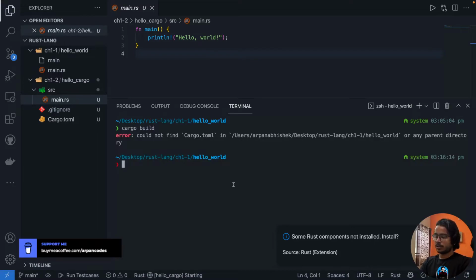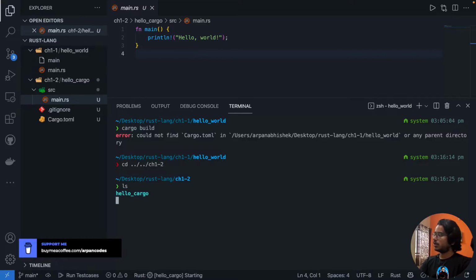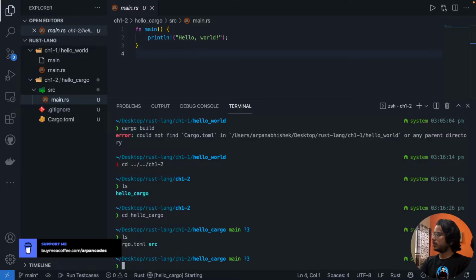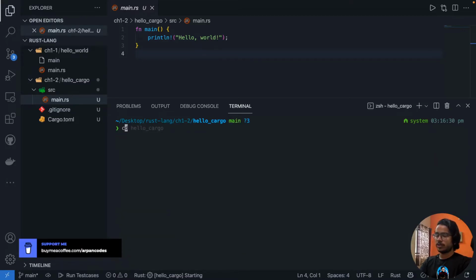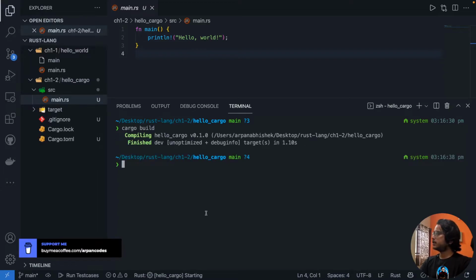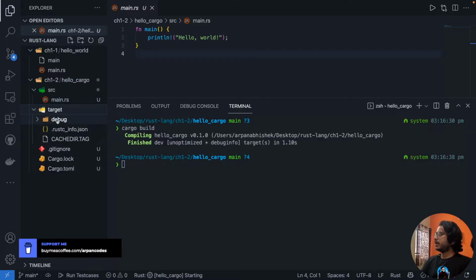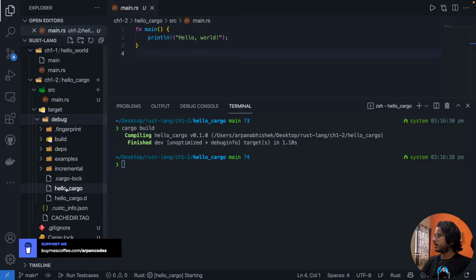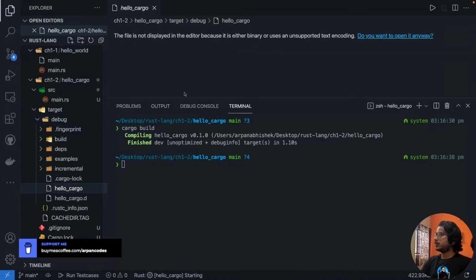Oh, we are in the wrong directory, my bad. cd ch1.2, hello_cargo, and yeah, we are in the right directory. Now we can simply call cargo build. It should create the target directory, and inside that we have debug, and inside that we have the hello_cargo file.